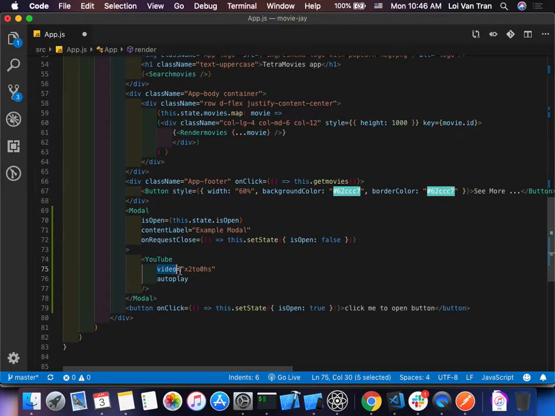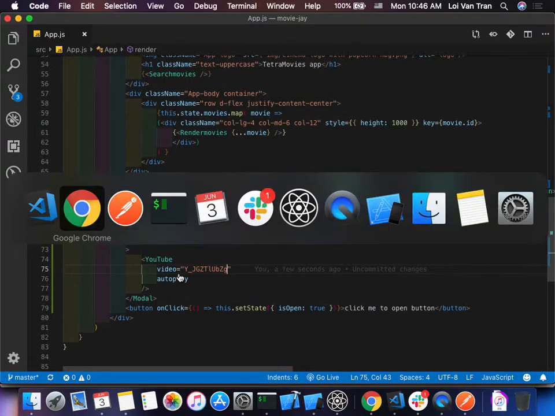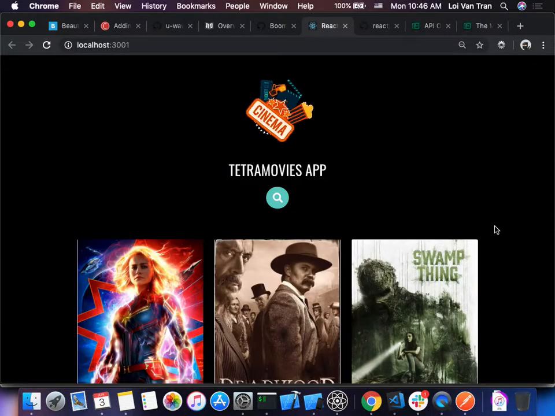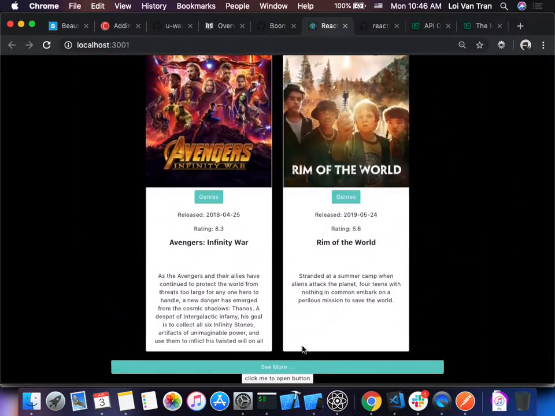So right here on video, this string right here will change. So it's hard code 1, save it, and let's see what happens. So we refresh, we scroll down, we click the open button, and we can see that the correct video played.